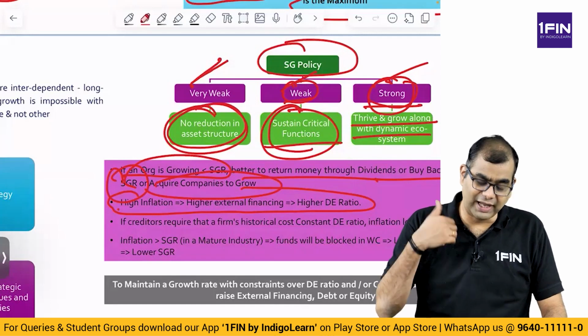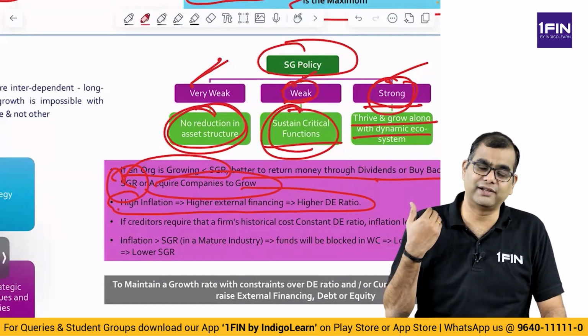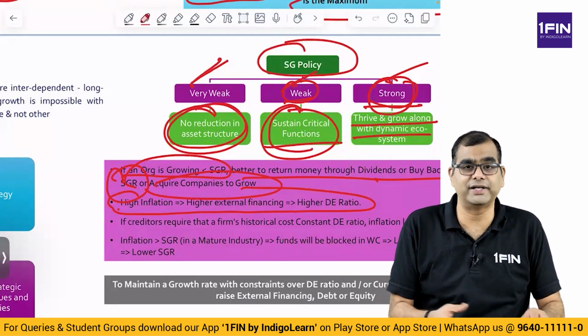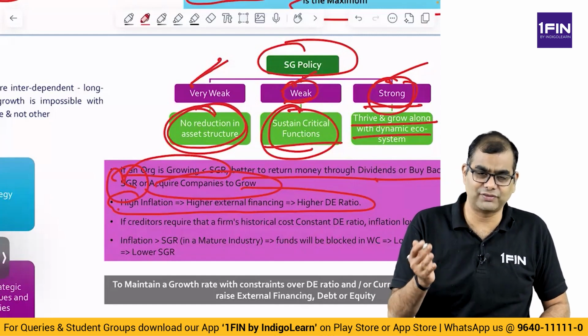Right. So, the higher the external financing, the higher will be your debt equity ratio. You may fall foul of some covenants. Right. What is a covenant? We will discuss it in one of the upcoming chapters.